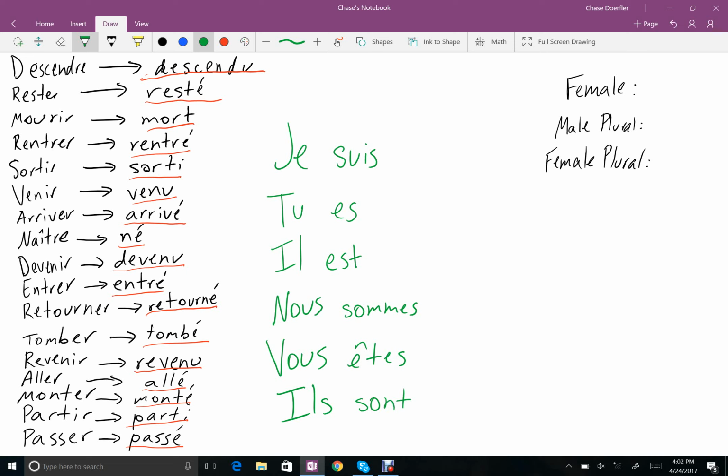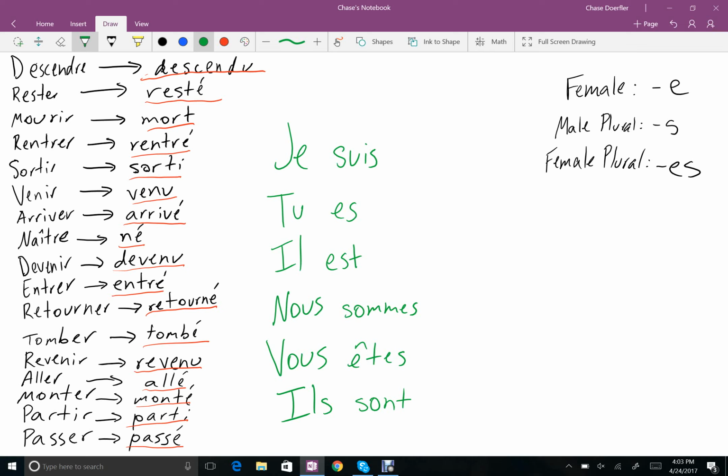And the être verbs will need to have agreement, unlike when you use avoir. If there is a female thing that you're talking about, you would add an extra E at the end. If it's male plural, you would just add an extra S. And if it's female plural, then it would be an extra ES.